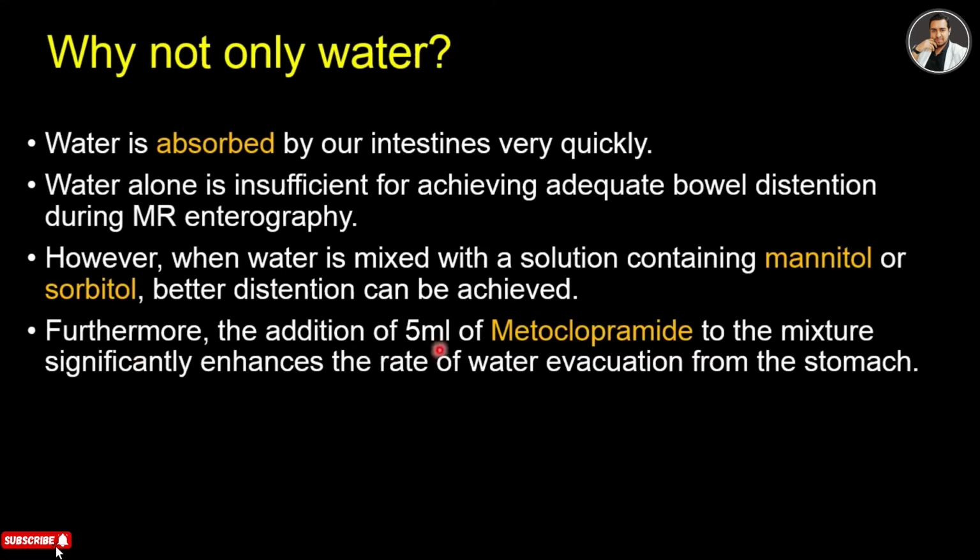Furthermore, the addition of a high level of metoclopramide to the mixture significantly enhances the rate of water evacuation from the stomach. So there is another thing: what is metoclopramide? What is the function of metoclopramide? Metoclopramide increases the function of the stomach, so the stomach empties quickly, and it also has another function. It reduces the chances of nausea and vomiting. Hope you understand that when the patient drinks a lot of water or mannitol solution, the stomach should function quickly to pass it through the intestine.